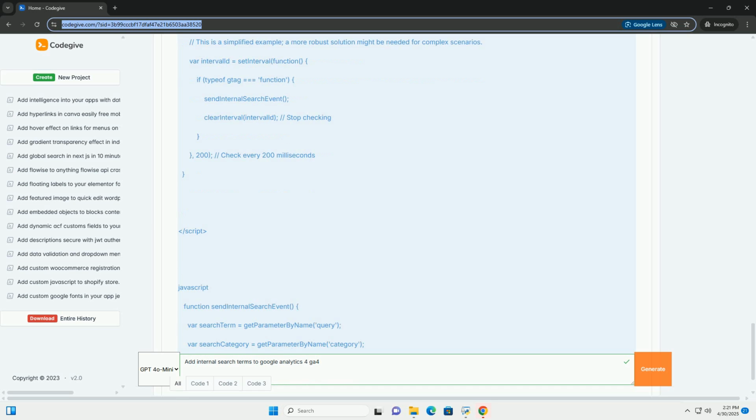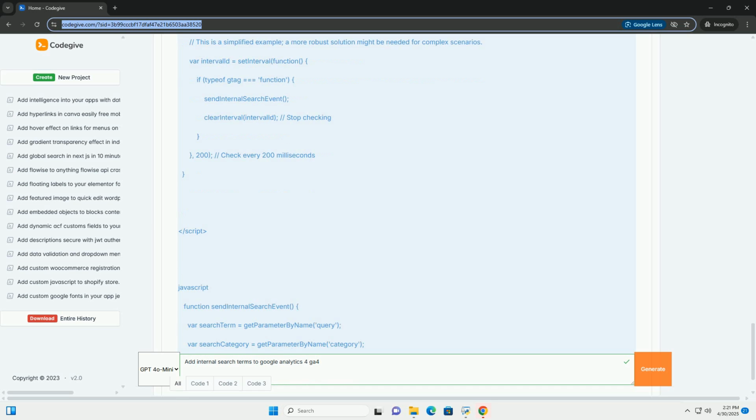C. Create a GA4 event tag. This tag will send the internal_search event to GA4 with the search term and any additional parameters. 1. Click Tags in the left-hand navigation. 2. Click New. 3. Choose Google Analytics, GA4 Event as the tag type. 4. Select your GA4 configuration tag, created when you initially configured GA4 in GTM. If you haven't created one, create it now by providing your GA4 measurement ID. 5. Enter internal_search as the event name; this is the name you'll see in GA4 reports.